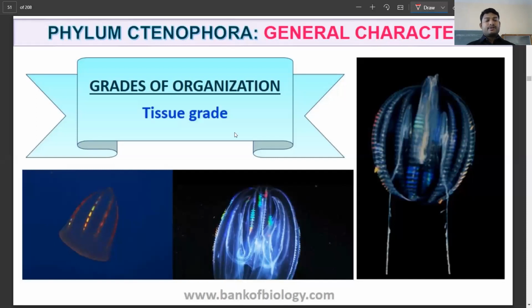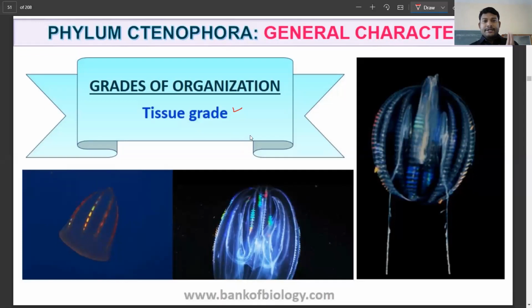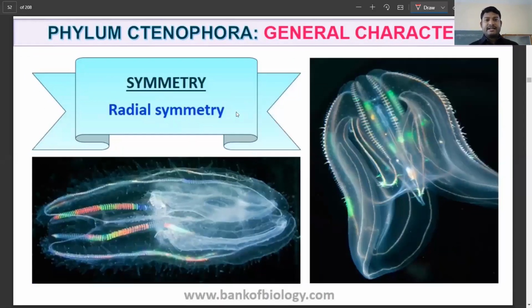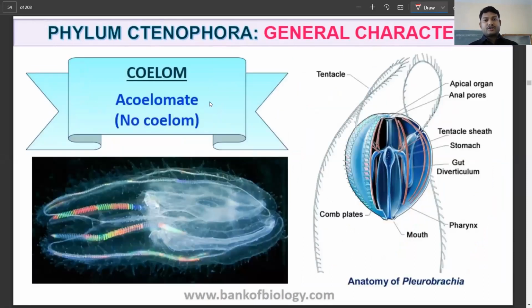So we are going to come to the next phylum, that is phylum Ctenophora. Again, there is a tissue level of organization, and the symmetry is radial symmetry. There's no difference, same thing. The germ layer again is diploblastic, all the same as the previous group. Coelom is going to be acoelomate. There is no body cavity. Coelom is referred to as the body cavity.